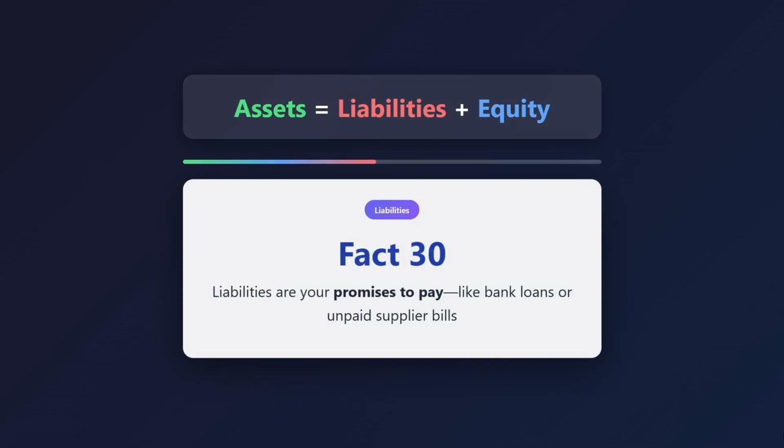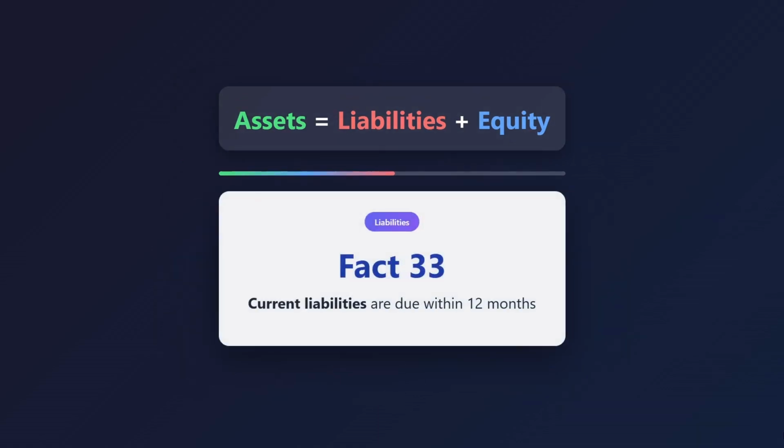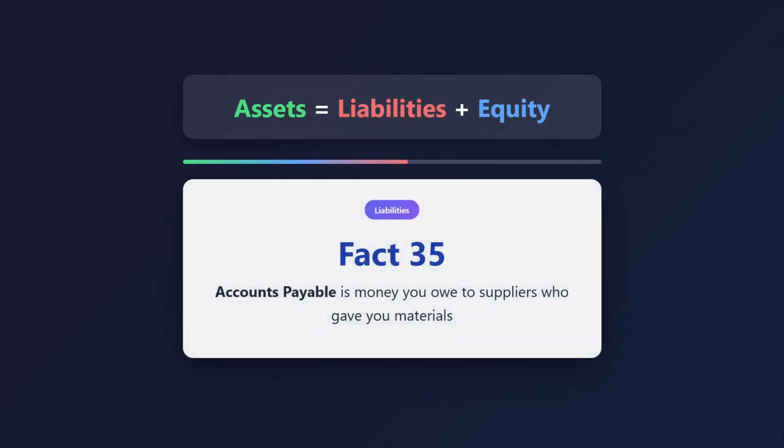30. Liabilities are your promises to pay, like bank loans or unpaid supplier bills. 31. Liabilities are present legal obligations from past transactions. 32. Common liabilities include accounts payable, loans, mortgages, and bonds. 33. Current liabilities are due within 12 months. 34. Long-term liabilities are due after 12 months. 35. Accounts payable is money you owe to suppliers who gave you materials. 36. Notes payable are formal written loans with specific interest terms. 37. Accrued expenses are costs recognized but not yet billed or paid.